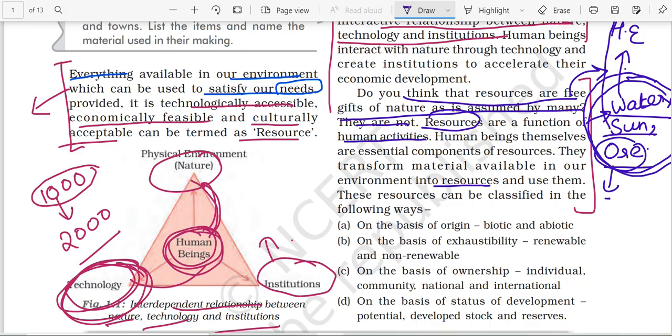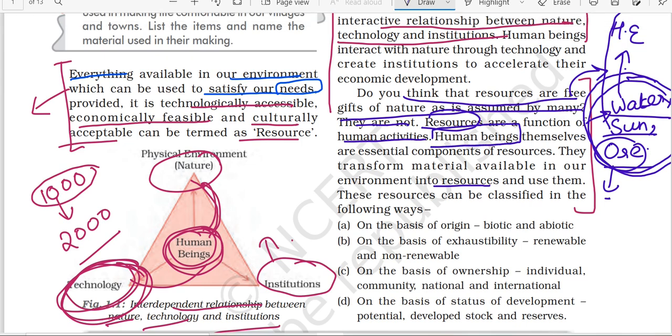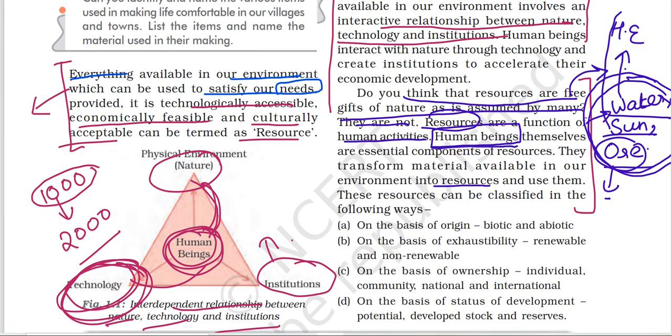So here we can say that resources are a function of human activities, and what is more important is the human resource, which we learned in 9th class: the importance of human resource, how they are an asset for the nation. So we are an essential component of resources.